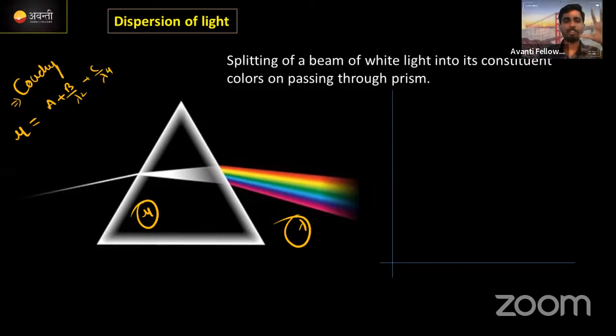We need to concentrate only on lambda and the refractive index. A, B, C are all constant values. Here we need to know how the refractive index is related to lambda. Mu is actually inversely proportional to lambda squared. Means if the wavelength of a light is more, then its refractive index is less.